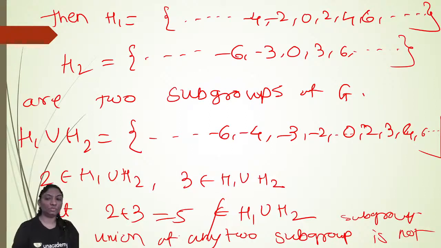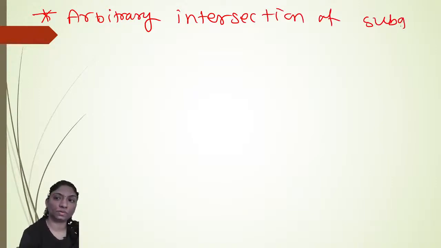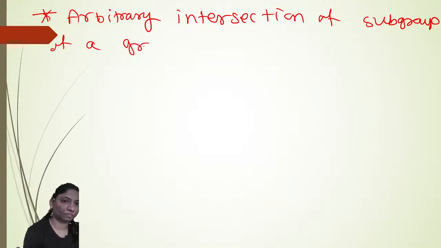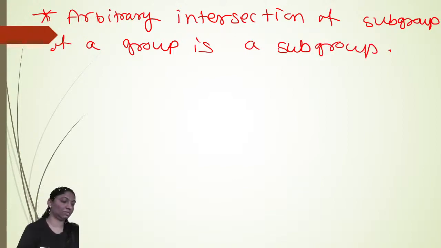So the union of any two subgroups is not necessarily a subgroup, but the arbitrary intersection of subgroups of a group is a subgroup. It means the intersection of any two sets is again a subgroup, but the union is not necessarily.